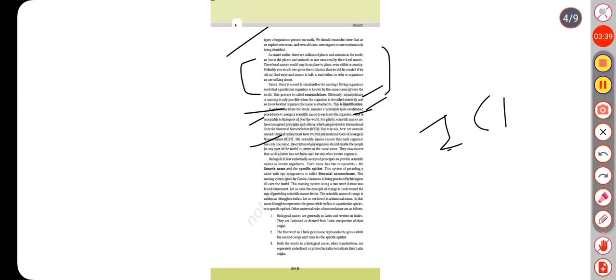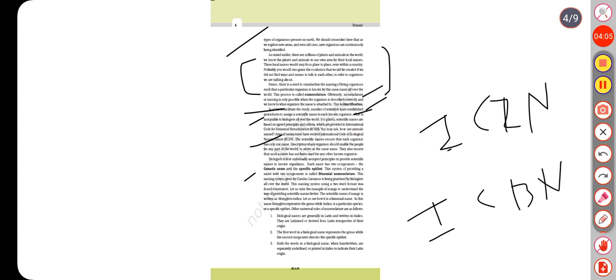For plants, scientific names are based on agreed principles and criteria, which are provided in the International Code for Botanical Nomenclature, ICBN. You may ask, how are animals named? Animal taxonomists have evolved the International Code of Zoological Nomenclature, ICZN. The scientific names ensure that each organism has only one name. Description of any organism should enable people in any part of the world to arrive at the same name. They also ensure that such a name has not been used for any other known organism.